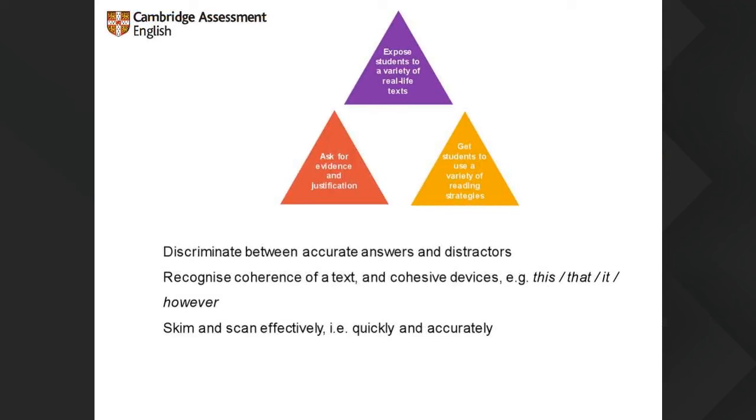Right, so we're going to focus more on what we would think of traditionally as the reading assessment part of the test now, and I think these three triangles are the most important that we'll be focusing on. So again, exposing to a variety of real-life text. How do we do that well and effectively? Again, the reading strategies, which we will not stop talking about because they're very important. And I think in a class situation, constantly asking them to justify their answers, justify their opinions, give evidence. And in doing that, we can bring some of the other colourful triangles into play as well.